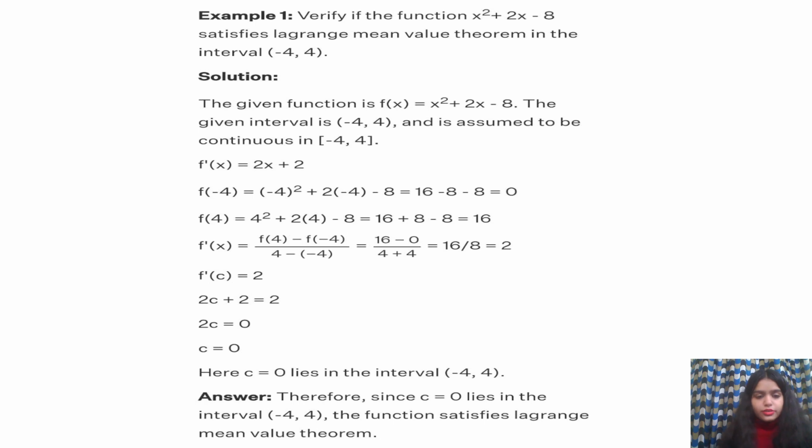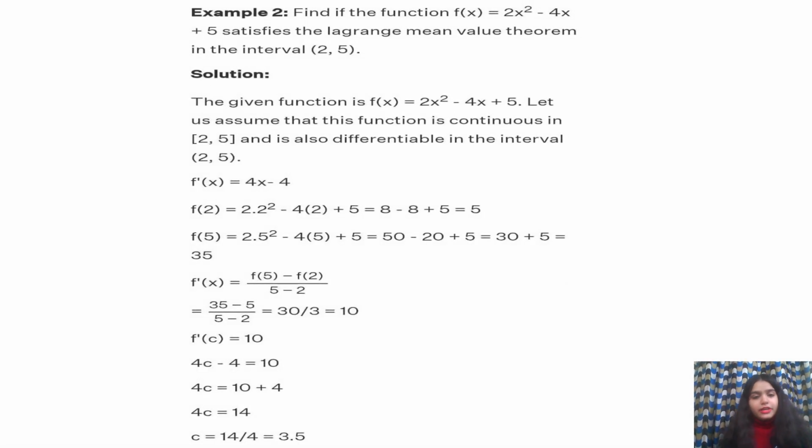Here you get the value of f'(c) equal to 2. Then you solve it, and at the end you get c equals 0, which lies in the open interval minus 4 comma 4. So this is your answer, and therefore it satisfies Lagrange's mean value theorem.